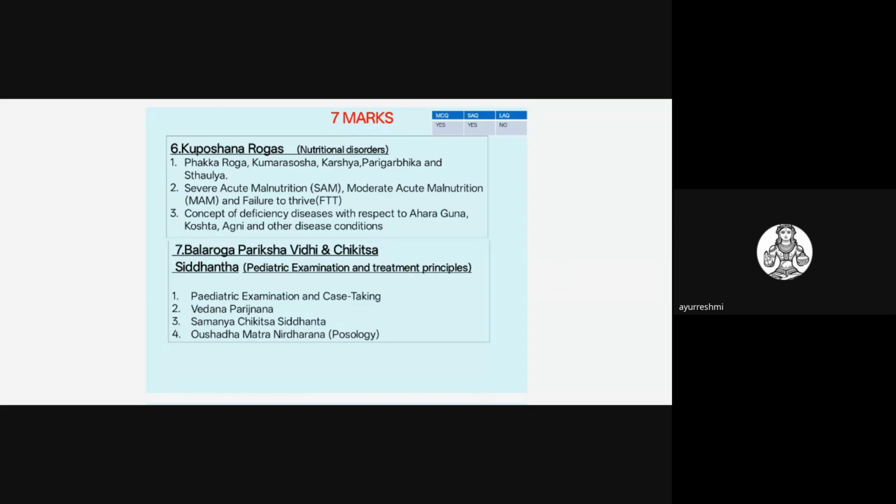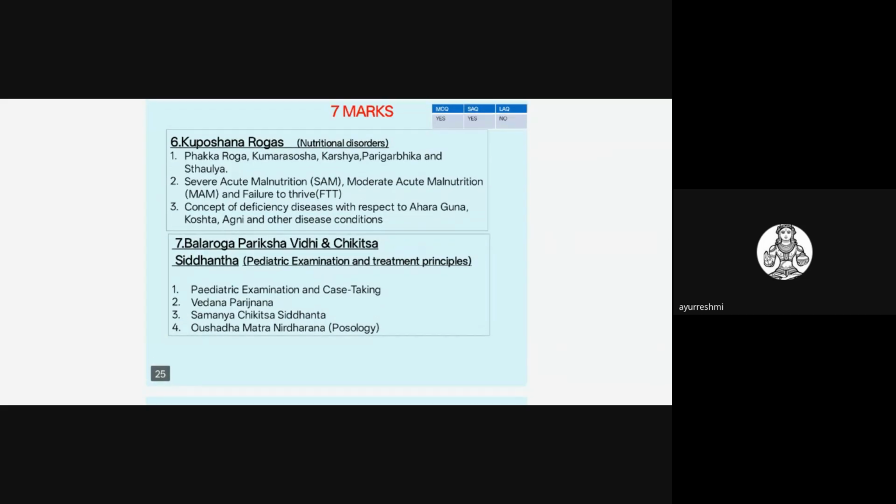The next syllabus point is the Kuposhana Rogas and Bala Pariksha Vidhi and Chikitsa Siddhanta in children. For these two topics, 7 marks are allotted. They will ask SAQ questions on this topic. There is one SAQ and two MCQ questions on this topic. A very favorite question is Karshya Roga or severe acute malnutrition. Under that, two important conditions will come: marasmus and kwashiorkor.